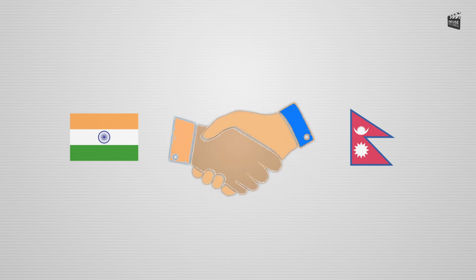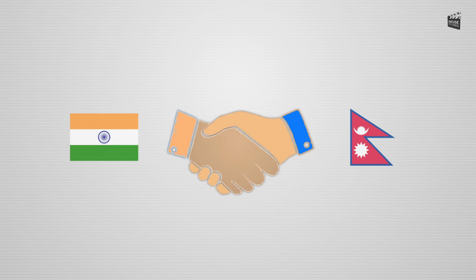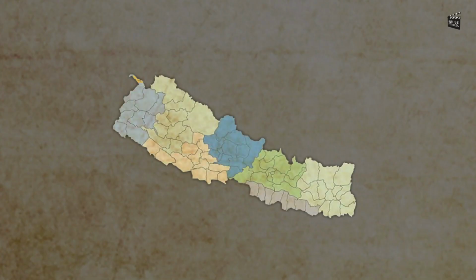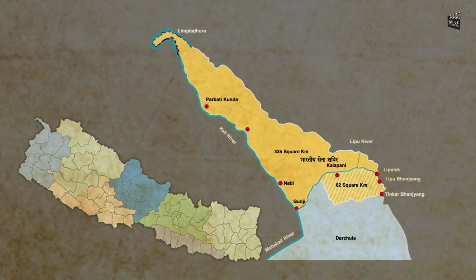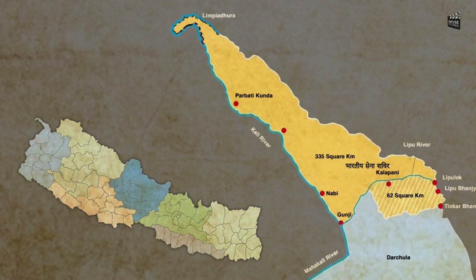So now, let me talk about the dispute. The Kalapani region in Uttarakhand is the main region. The problem arises where the river comes from two different sources. One source appears to be a proper source, which Nepal claims as the source of the Mahakali River, whereas India claims the other one, which looks like a small stream of river.